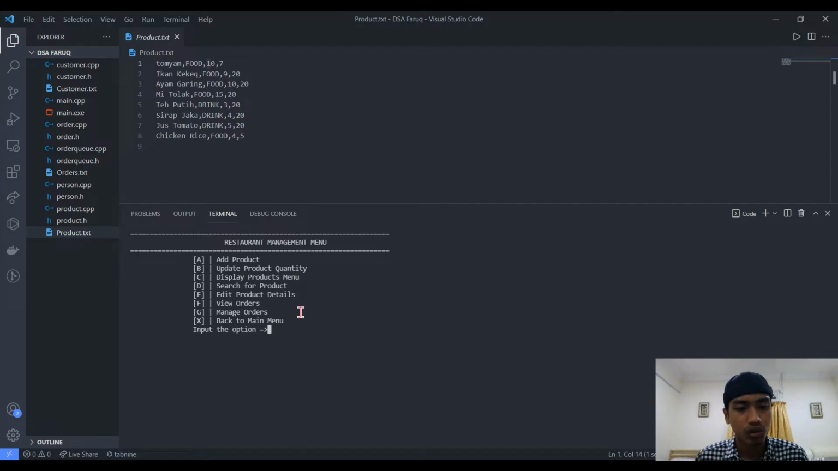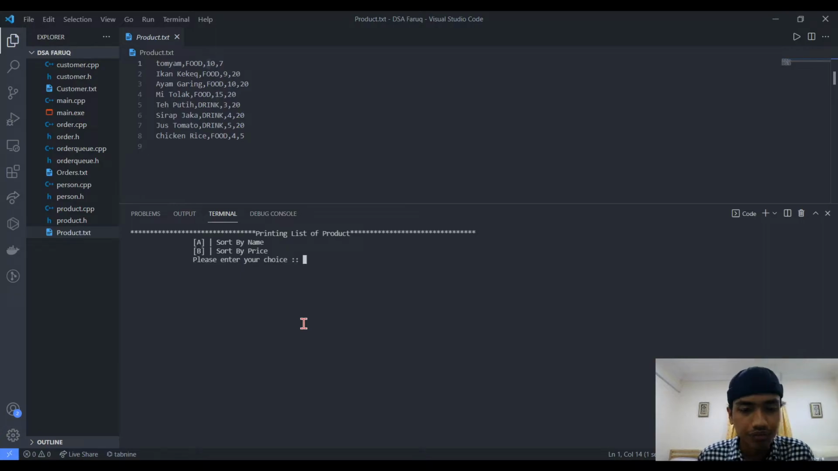Okay, next we go to the update product quantity function. Here it will allow the user to update the product quantity. Okay, let's say from 5, we want to update it to 7. So we just enter 2, and 5 plus 2 will equal 7. Okay, let me demonstrate it.